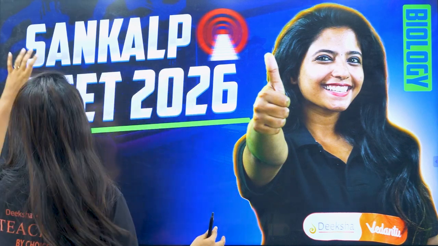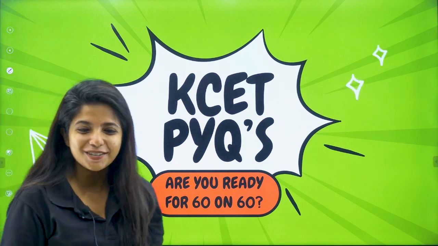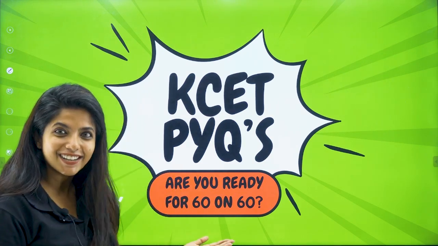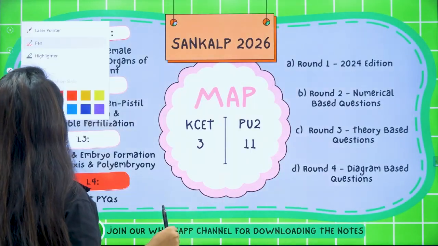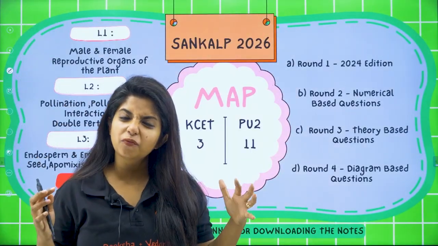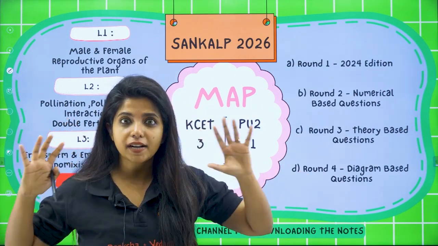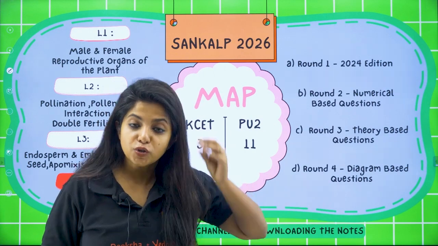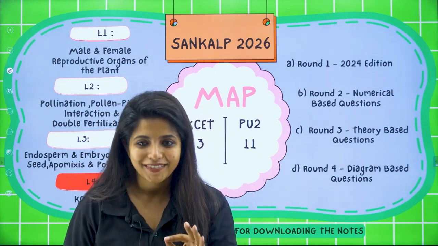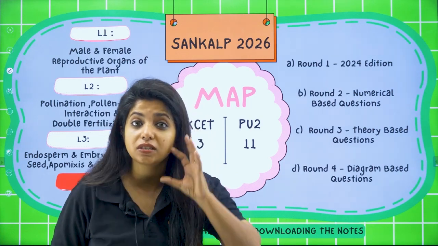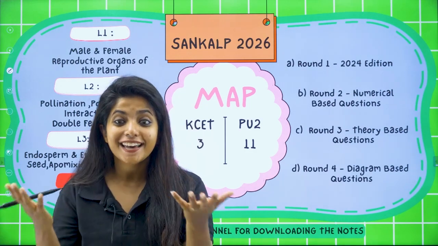Well, I'm very energetic today because we are going to deal with KCET PYQs. So my dear children, are you ready for scoring 60 on 60? Well, I hope you're ready. And if at all you're ready, definitely let me know in the comment section below. And for those of you thinking, why is this ma'am very energetic today, or why is she overreacting? Well, there's a reason for it, because I have put lots of effort into structuring this video so well that you understand each and everything of this particular chapter. It is going to be really interesting for you guys because this is where you can participate really well. There will be questions, you can answer me in the comment sections.